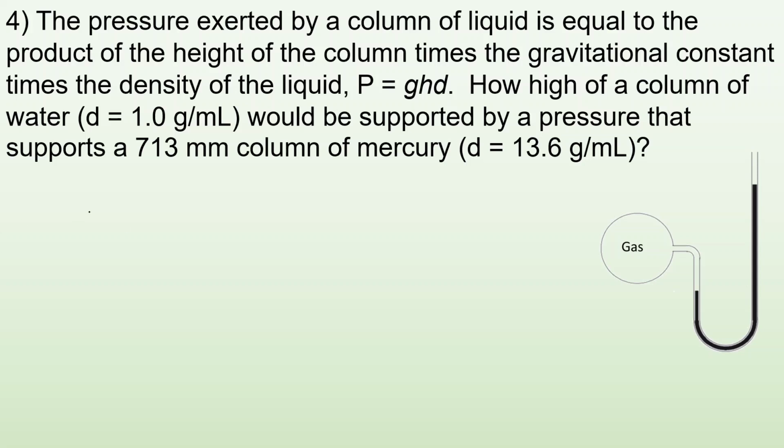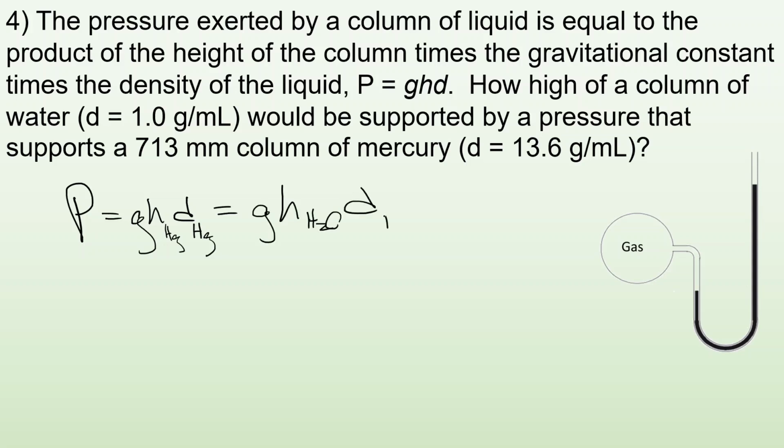So we know that whatever pressure supports a column of mercury, we know pressure equals gravity times height times the density of the material, right? So if it's the same pressure, gravity times the height of mercury times the density of mercury has to equal gravity times the height of water times the density of water.